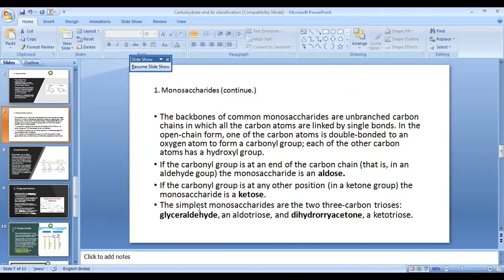If the carbonyl group is at another position, the monosaccharide is known as ketose. The simplest monosaccharides are the 3-carbon trioses, which are glyceraldehyde, or aldotriose, and if it is dihydroxyacetone, it will be ketotriose.